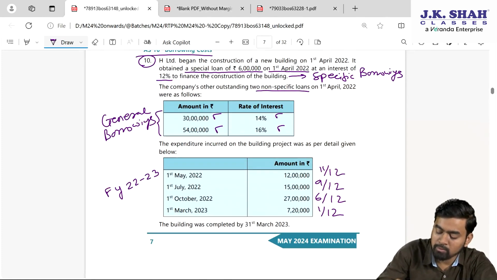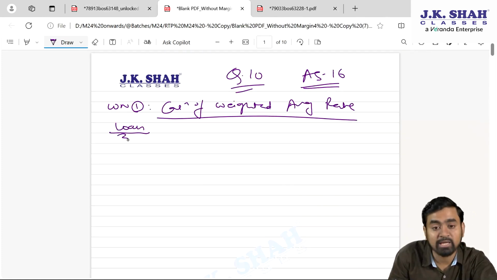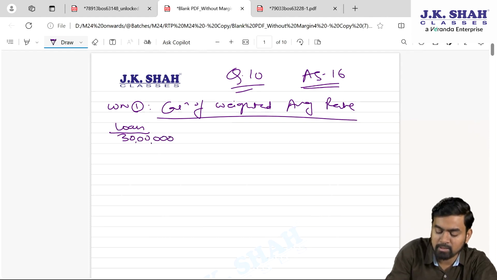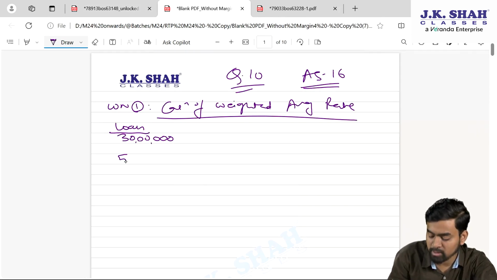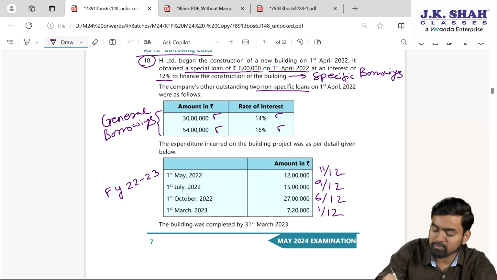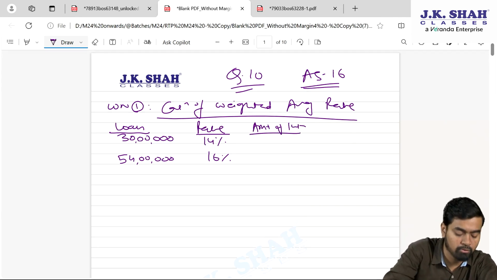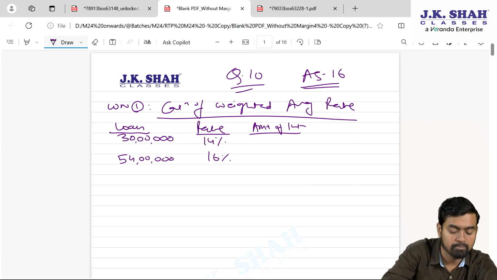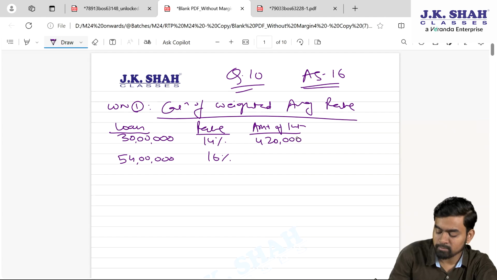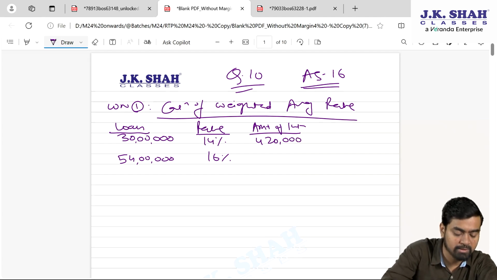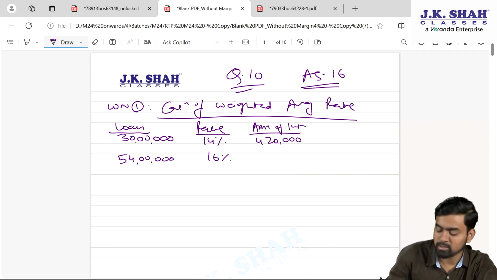If you confirm, my loan amount: loan 30 lakhs and another loan of 54 lakhs. Okay, sir. The rate which they have given in the question is 14% and 16%. So we will get, my dear students, the amount of interest: 30 lakhs into 14%, it's 4 lakh 20,000. 54 lakhs into 16%,